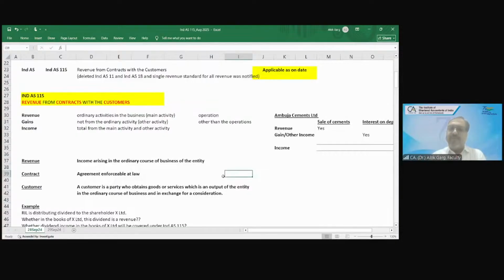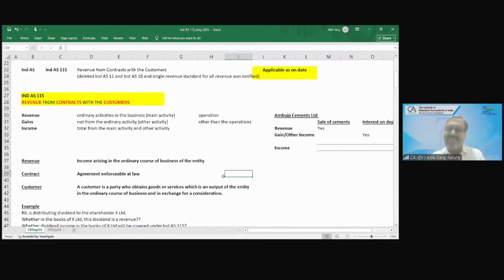For example, I have a car, and I'm using that car for my own purposes. And I'm a teacher. So I told in my class that I want to sell my car. Priya came to me and said, sir, I have heard that you want to sell your car and I want to buy your car. So I am selling the car to Priya. Of course, Priya is a customer for me, but is she a customer for me in accordance with Ind AS 115?